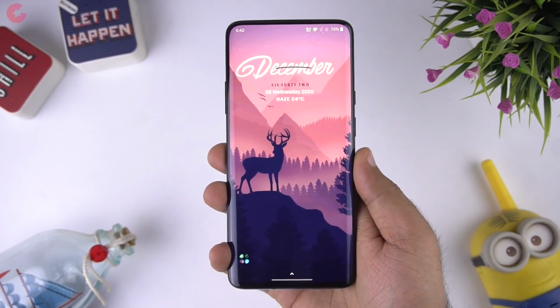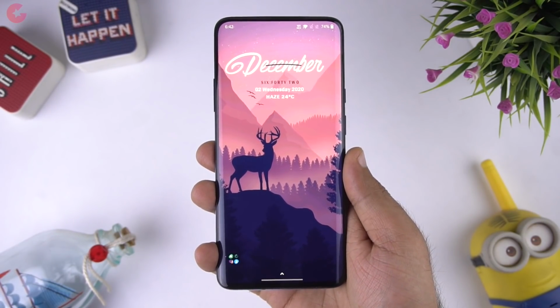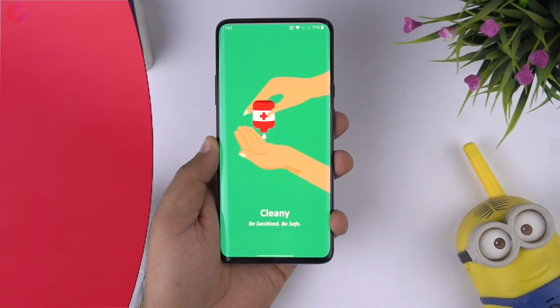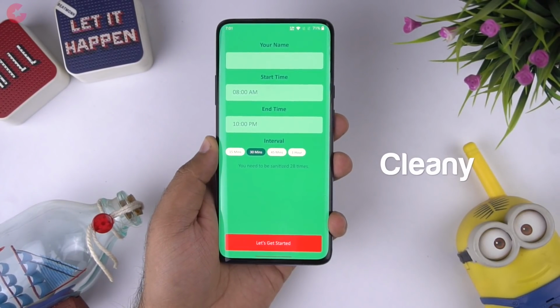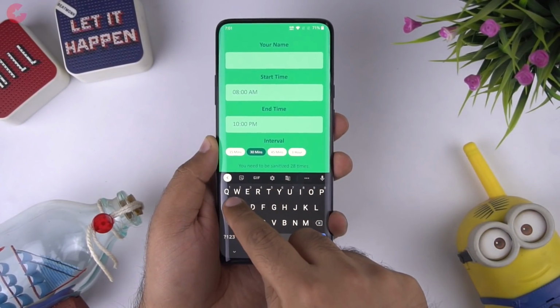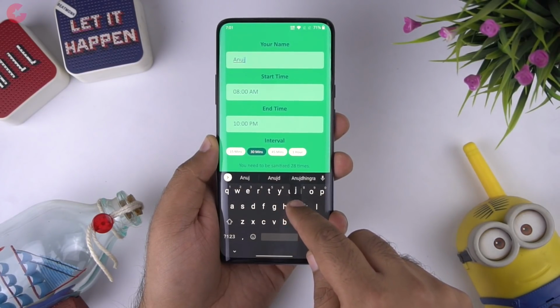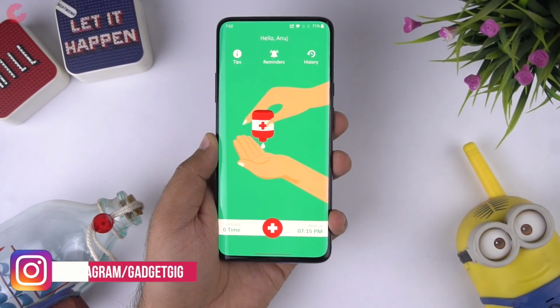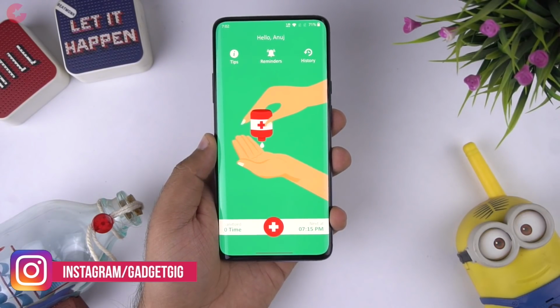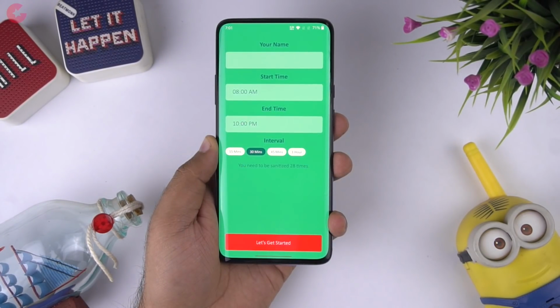And as usual, we will show the apps in random order. So the first app we have in our list is Cleany. Cleany is a hand sanitizing reminder app. Now as we all know, masks and sanitizing our hands are a must these days, and Cleany reminds you to keep your hands clean. The interface of the app is really simple.